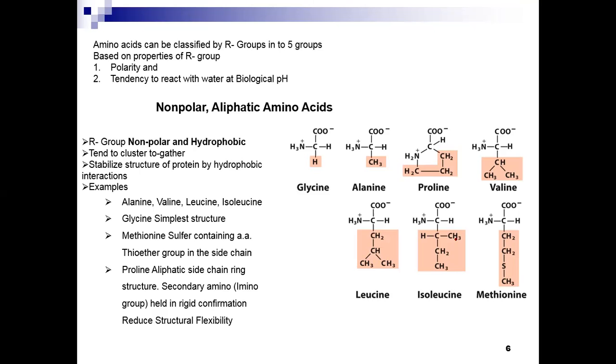Among these amino acids, glycine is the simplest amino acid. It has a simple structure. Methionine is the sulfur-containing amino acid. If you look at methionine here, it contains a thioether group. Among the side chains, proline is aliphatic.